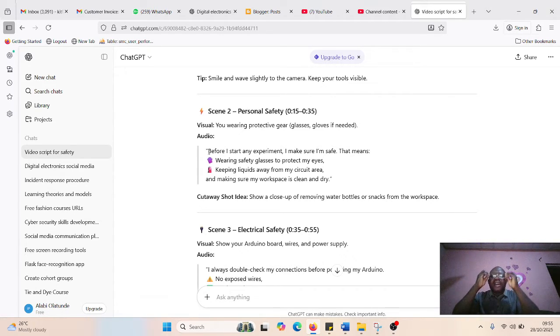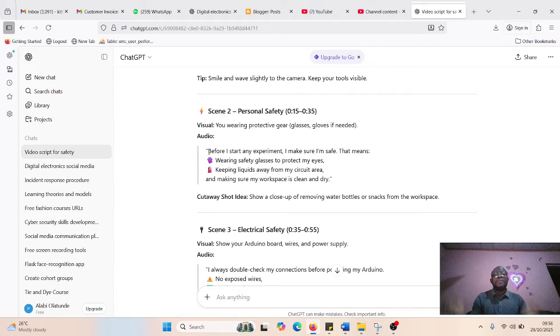So wearing glasses, then let's say for example I want to demonstrate this. To start, say: before I start any experiment, I make sure I'm safe. First, wearing safety goggles, keeping liquid away from my circuit area, and making sure my workspace is clean.